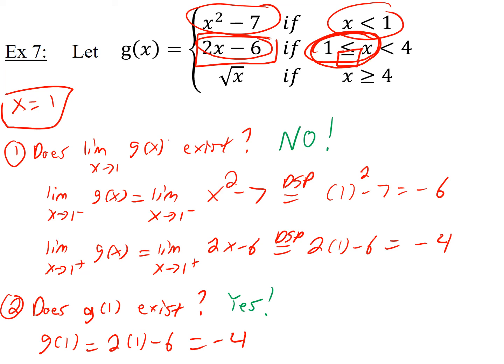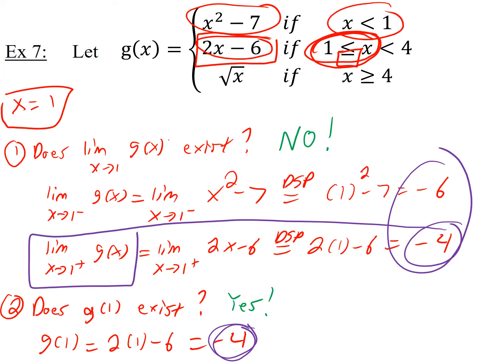Okay, now if you compare this negative 4 answer here to the answers over here, you see that this negative 4 equals this negative 4. This negative 4 was the right-hand limit. So even though I know it's not fully continuous because the answer to this first question was no, it looks like it's going to be continuous from the right because the right-hand limit is equaling g of 1. So the third question, I'm going to have to erase some stuff, I apologize, but let's do the third question.